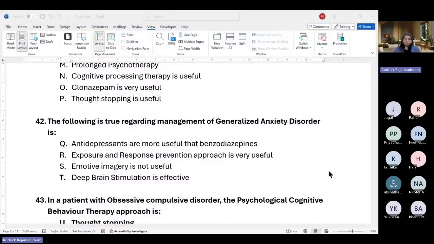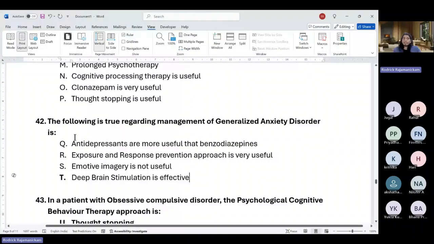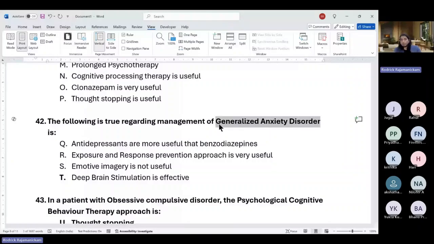Which would be the right answer? I would say ERP would not be very useful in GAD because you don't have a particular specific stimulus that you're scared of. So there's a wide range of feared consequences. How will you even put them into a hierarchy and do ERP? Response inhibition, though, yeah, it has to be done. It is kind of logical, but how will you construct it? So there's a lot of challenges in that. Okay.